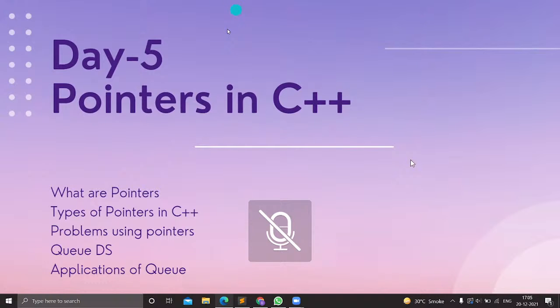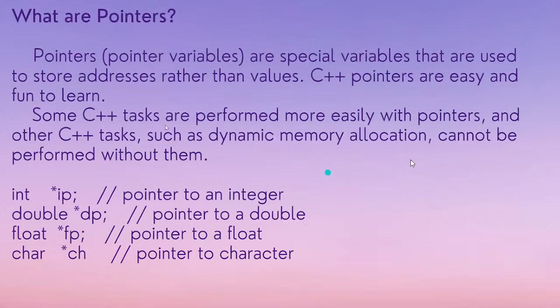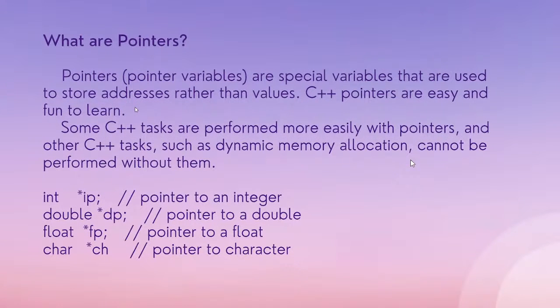Thank you, Aniket. We will start with the pointers in C++. Next slide. So, what are pointers? Pointers are special variables that are used to store addresses rather than values. C++ pointers are easy and fun to learn. Some C++ tasks are performed more easily with pointers, and other C++ tasks, such as dynamic memory allocation, cannot be performed without them. We can declare pointers using data types like int, double, float, and char.